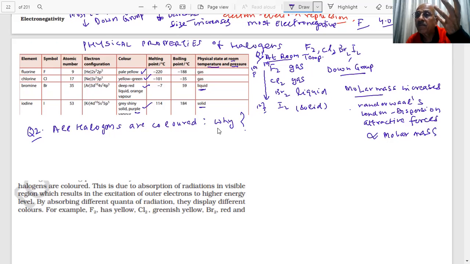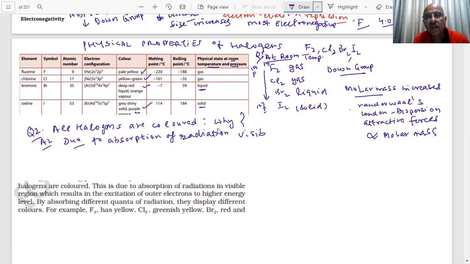Electrons are excited, but excited electrons only stay for a short period of time in the excited state, 10 to the minus 8 seconds. Then they fall back and emit the light which is absorbed, and different quanta of radiations emitted will give different colors. So here we can say that the color is due to absorption of radiation in the visible region.